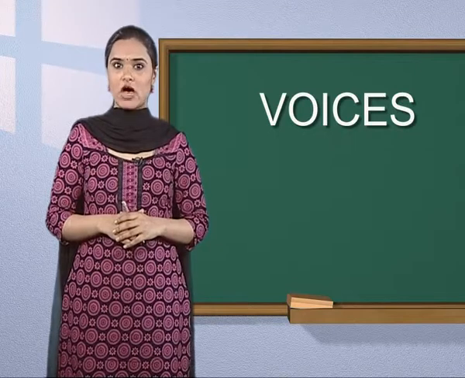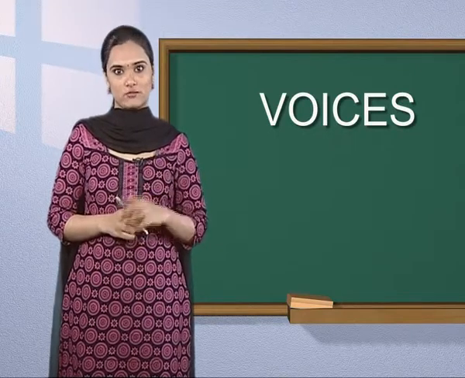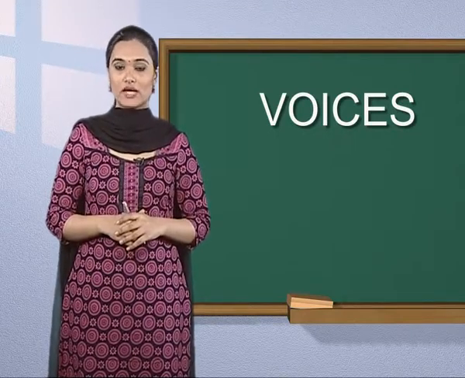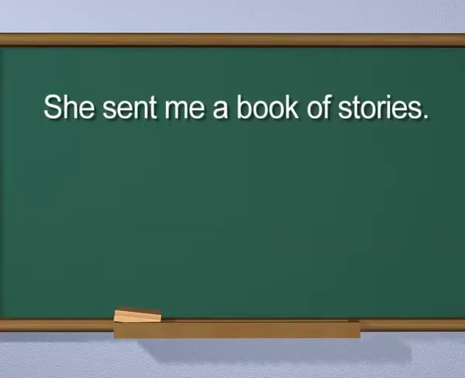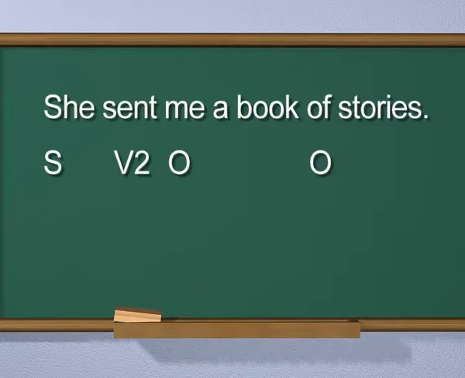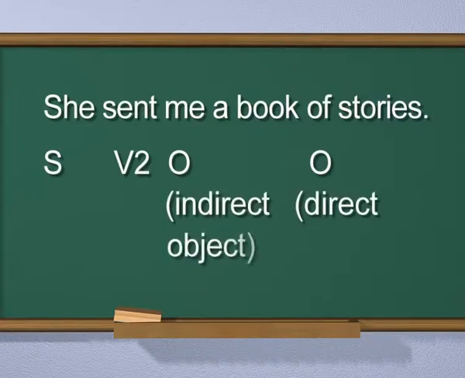Children, till now you have read about one object. Now look at this sentence carefully. She sent me a book of stories. She is the subject, sent is the second form of the verb, me is the indirect object. Book of stories is the direct object. In the given sentence, you can see two objects instead of one. Two objects may be present in any type of sentences.